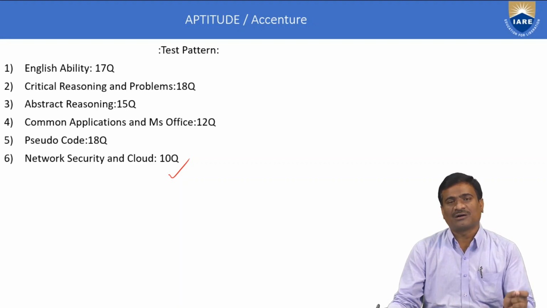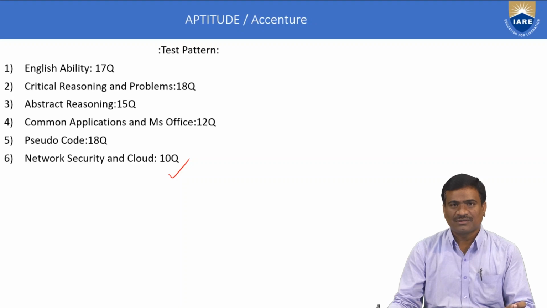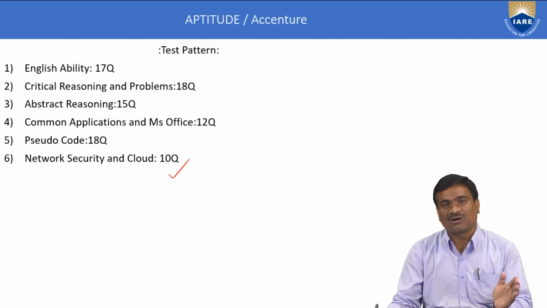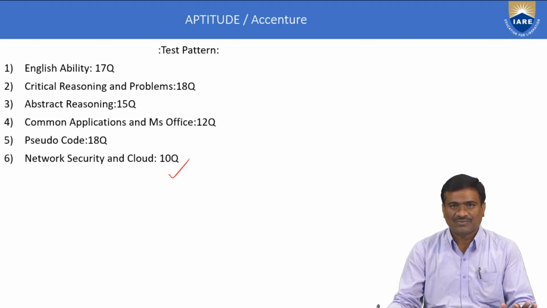Third, abstract reasoning. 50% of the questions belong to the abstract reasoning part, and the remaining to the quant part. Fourth, common applications or computer applications, MS Word, MS Office applications. Number 5, pseudocode. Number 6, network security and cloud computing.